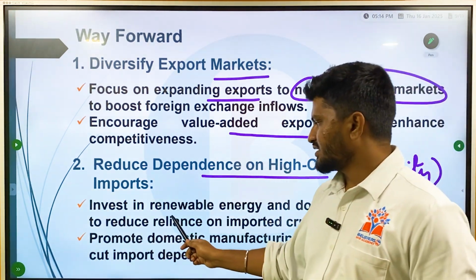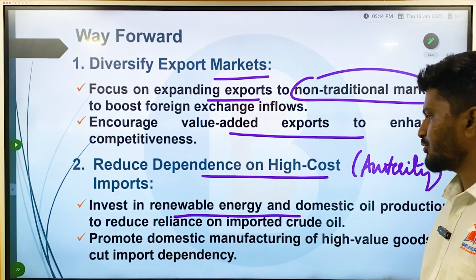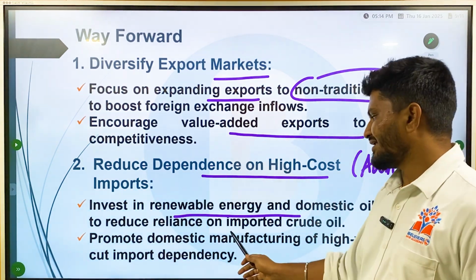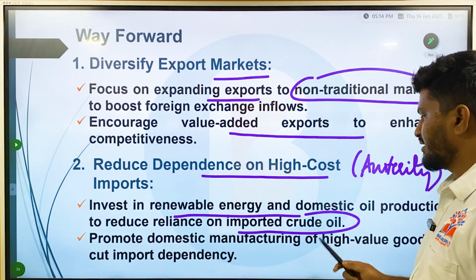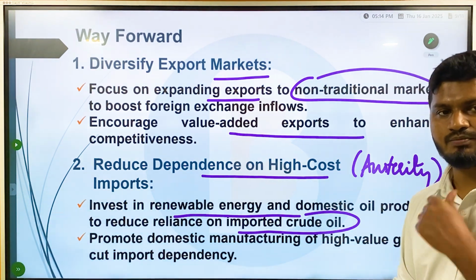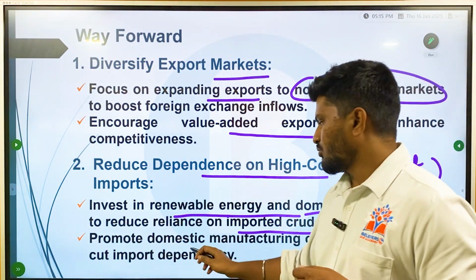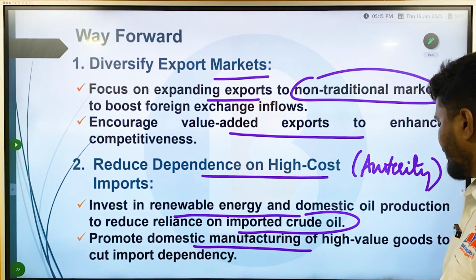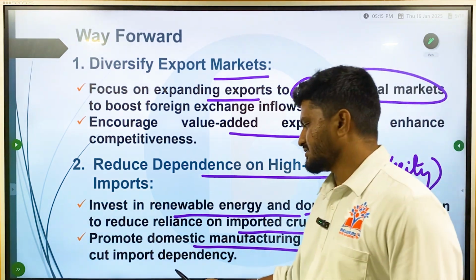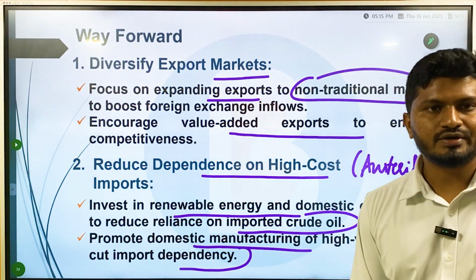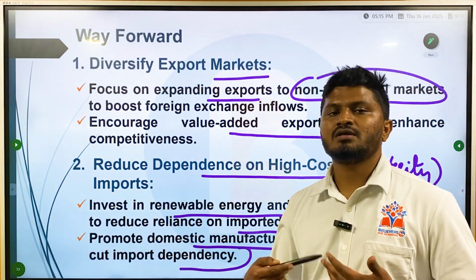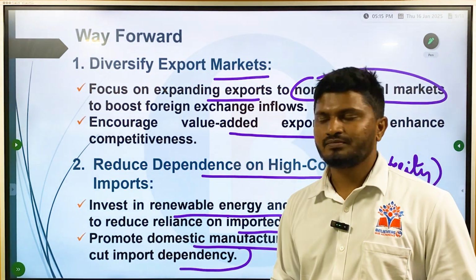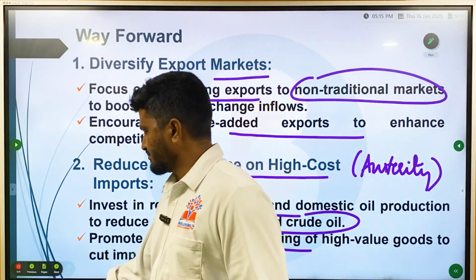So invest in renewable energy and domestic oil production to reduce reliance on imported crude oil. We can reduce the import of crude oil and we can reduce the import bill as well. Then promoting domestic manufacturing of high-value goods to cut import dependency. So in order to reduce imports, we can follow austerity measures or we can improve upon our manufacturing base as well.